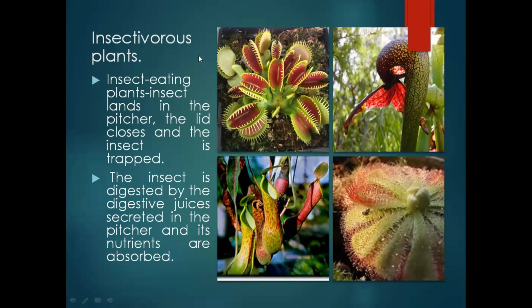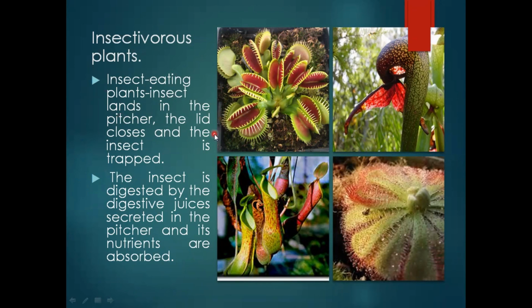Here we are going to talk about the insectivorous plants. These are another category of plants, which eat insects as their food. They derive their food by eating insects, including frogs and lizards, and the pitcher plant can even absorb a rat. You'll be surprised to note that they can eat not only small insects but also small animals, including small mammals like rats, and small amphibians like frogs, and butterflies.